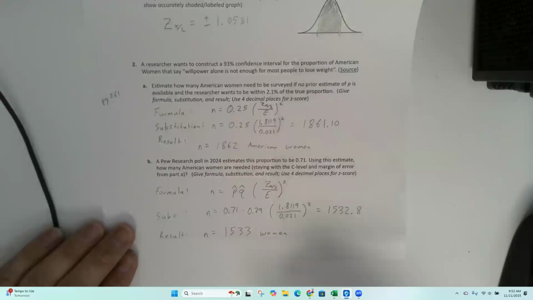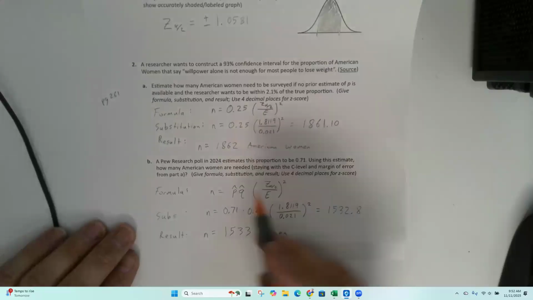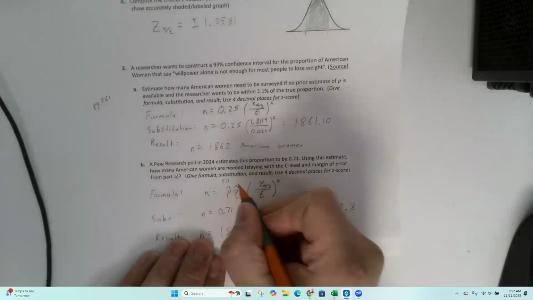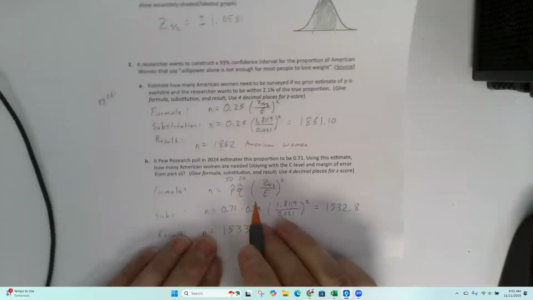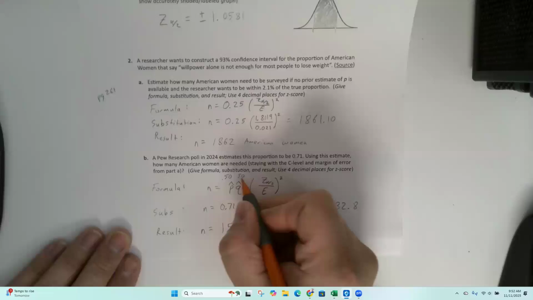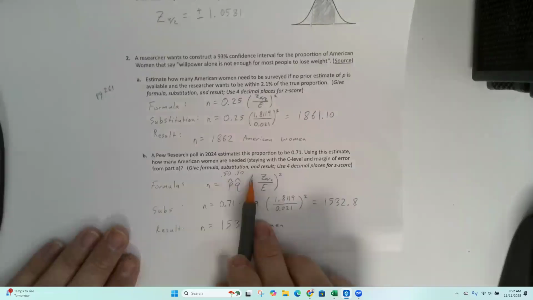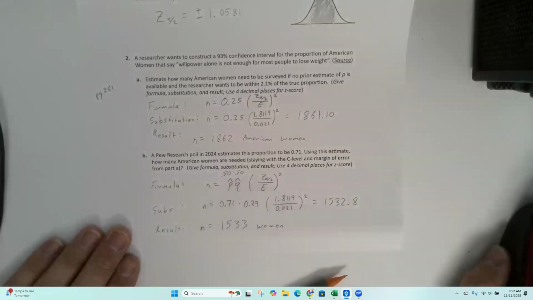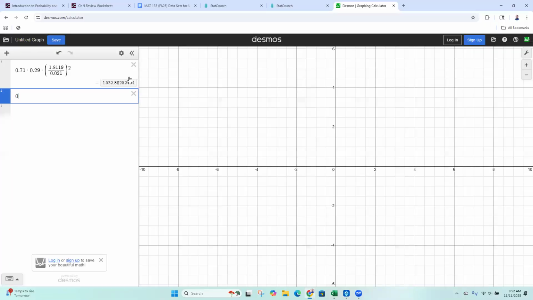So if p hat was 50% and q hat was 50%, what is 0.5 times 0.5? 0.5 times 0.5 is 0.25. That's where the 0.25 is coming from.